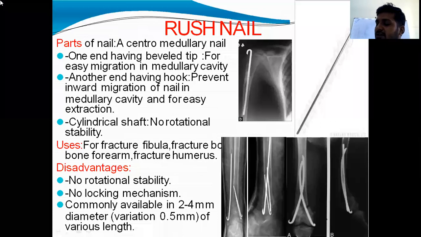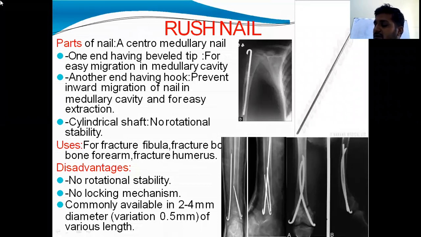For first generation, examples are rush nail, K nail, V nail. For second generation, square nail. And third generation, interlocking nail. Okay.